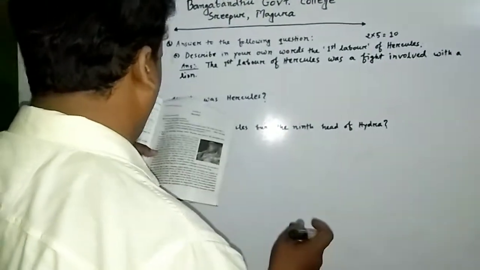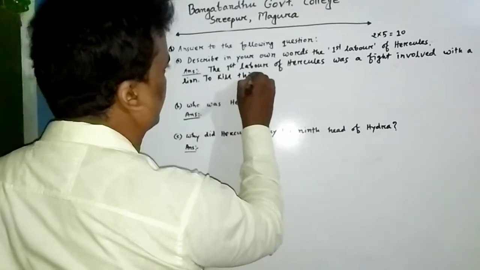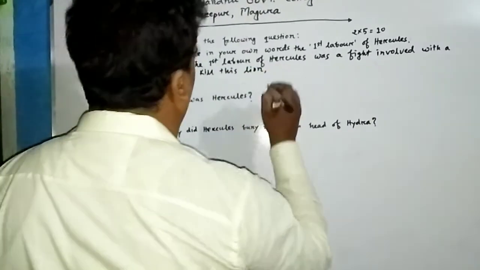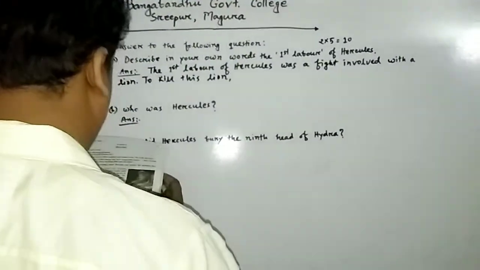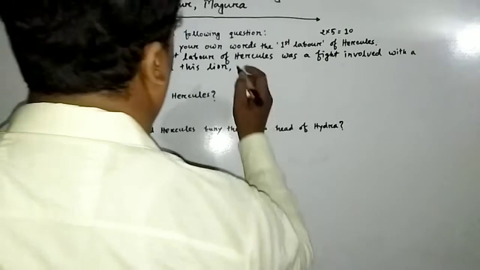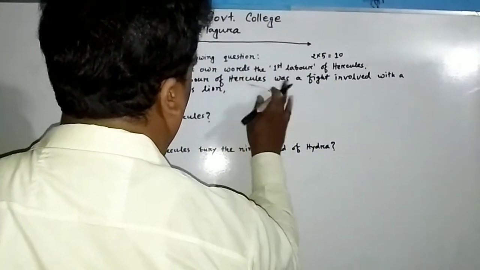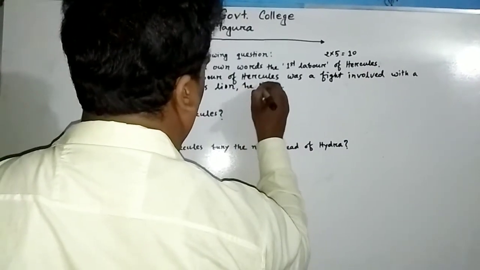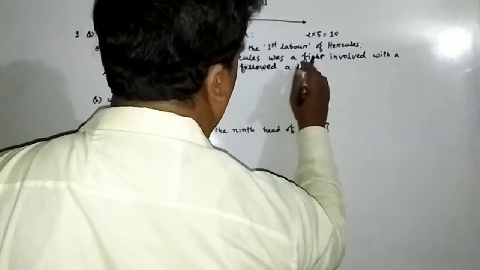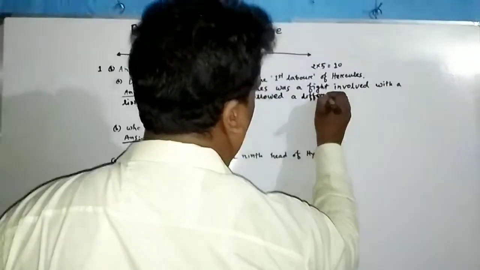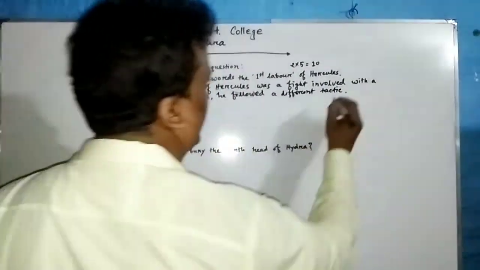So you can write in this way: to kill this lion, he followed a different tactic. He used